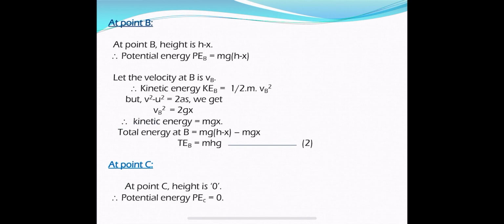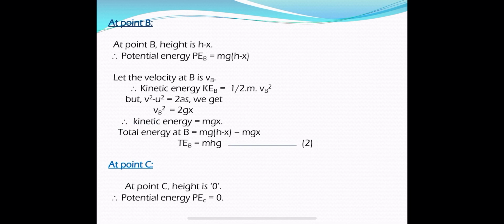So we know the initial velocity at point A is 0, final velocity is Vb, and the acceleration of the body is equal to acceleration due to gravity. So therefore acceleration a is equal to g. From v square minus u square is equal to 2as, here v is final velocity Vb, u is initial velocity 0, a is equal to g, and s, displacement, is equal to x.